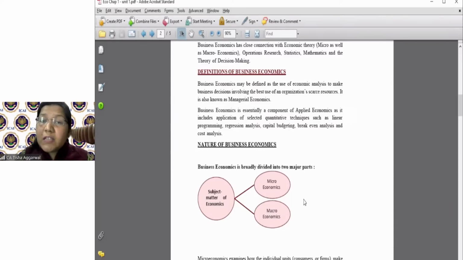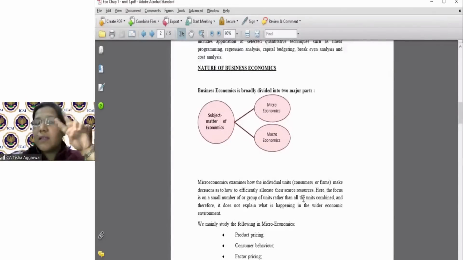I'll repeat it in English. Business economics is one subject where I utilize my economic analysis to solve the problems that I face in the business. Okay. Then I discussed 2 points. Economics again gets bifurcated into 2 parts: microeconomics and macroeconomics. Microeconomics बात करते हैं नैरो एस्पेक्ट की, यानी कि एक कंज्यूमर की, एक प्रोड्यूसर की. जब मेरे को पूरे देश की, विदेश की, नेशन की बात करनी है तो दैट वुड कम अंडर मैक्रोइकोनॉमिक्स.